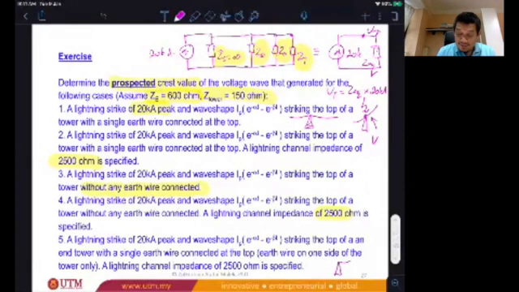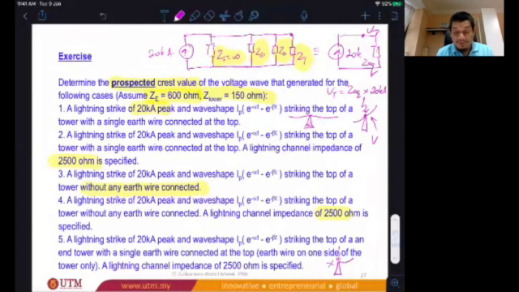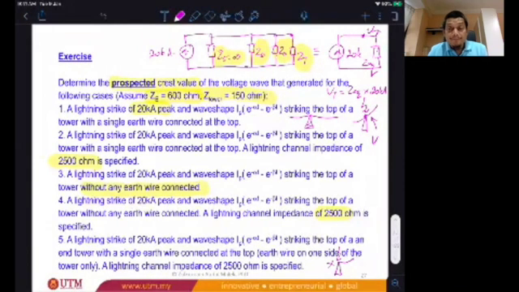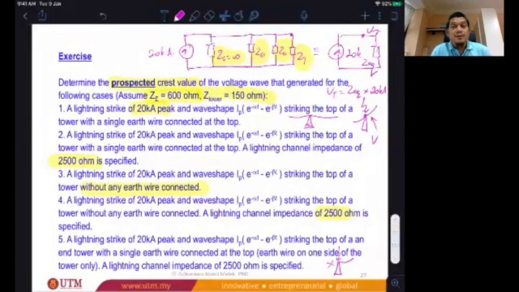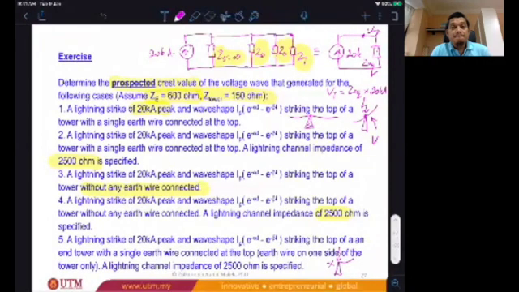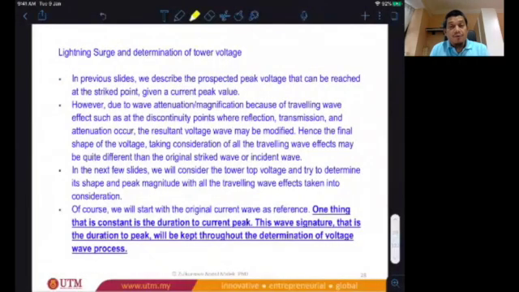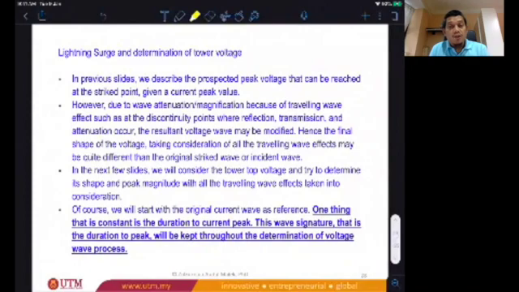So the earth wire is on one side only, no earth wire on this side. And the earth and the strike is at the top of the tower there. So you can calculate this. Okay. Let's give a question. Any question? Anyone has any question? I have talked before, the voltage shape will follow the current shape.